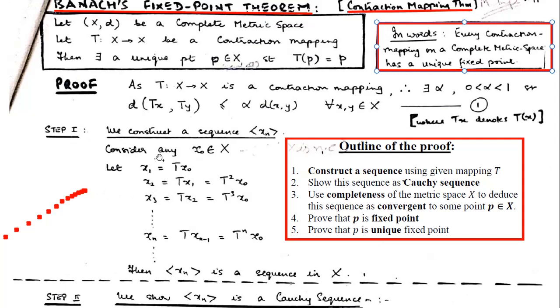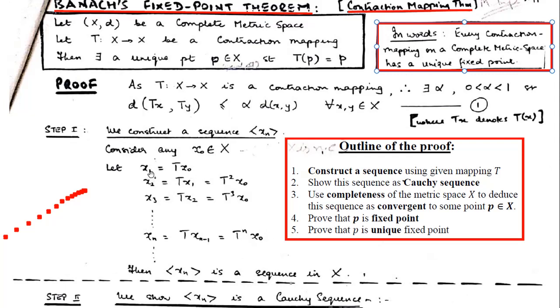So we have x naught. What is x1? It's T of x naught. What is x2? T of x1. What is x3? T of x2, and so on. So in general, what is xn? T of x n minus 1, the previous one. But this eventually will be coming in terms of T composed many times applied to x naught.